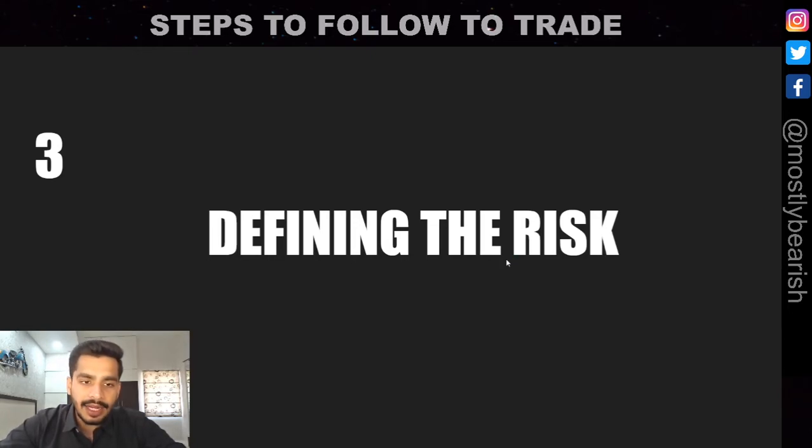Now the third is defining the risk. When you have analyzed, you need to understand where your analysis is actually going to go wrong. Risk does not mean a certain percentage of capital, like if I lose that much, I'm going to exit the trade. Risk is basically the level that shows on the chart beyond which your analysis will be proved wrong. That is the level of risk. The difference between your risk level and your entry point is going to be your loss level that you need to be psychologically comfortable with, right? The next point will show you how that happens.